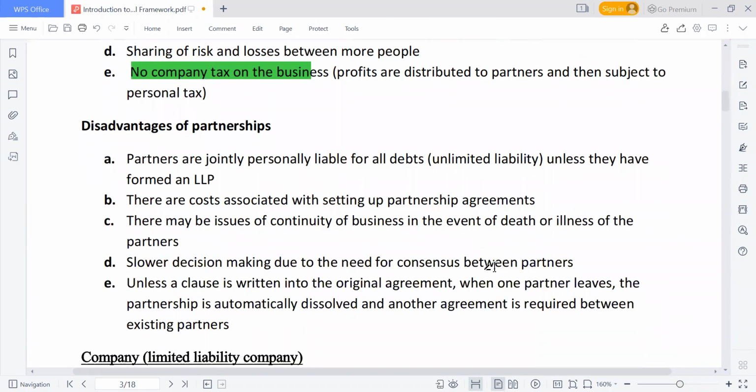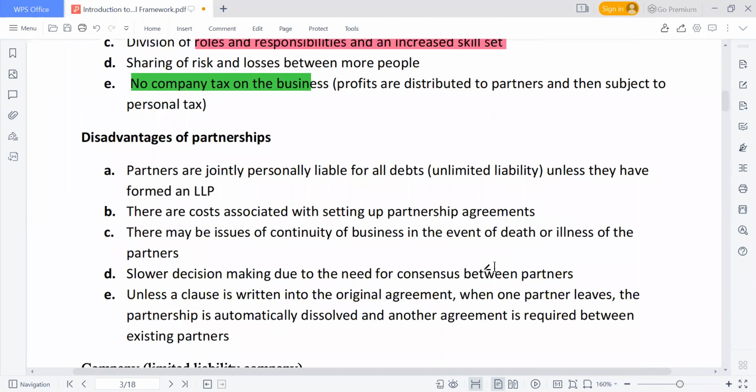What are now the disadvantages of a partnership? Let's look at it briefly. Partners are jointly and personally liable for all debts. So it is not just one individual as in the case of a sole proprietorship, but a combination of different individuals.